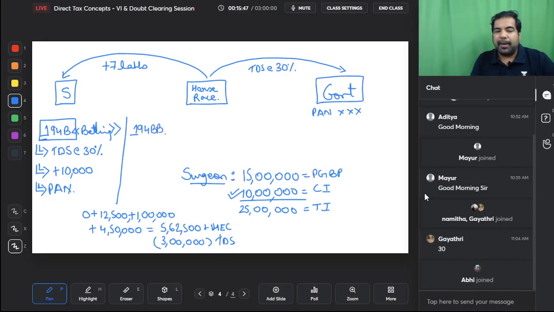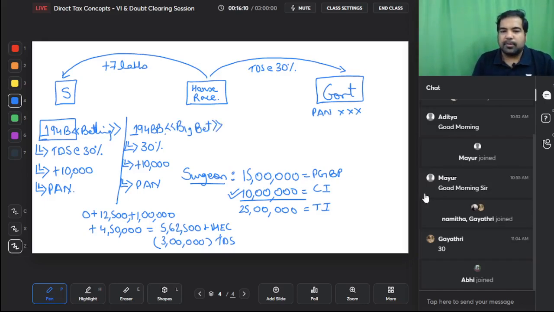BB means bigger bet. And in that case also, guys, TDS is at the rate of 30%. In that case also, only if the amount is more than 10,000 rupees. And in that case also, you need to give your PAN. So can I say 194B and BB, that is bigger bet, are the same? Yes, they are the same, but only on different incomes and different casual incomes.